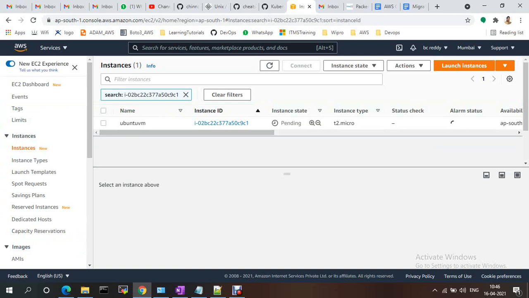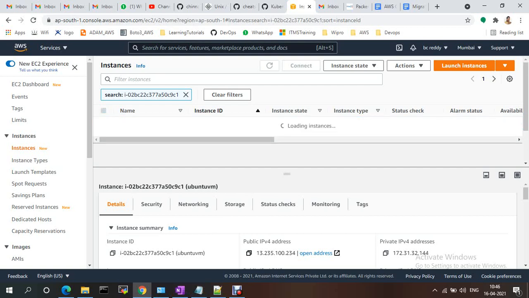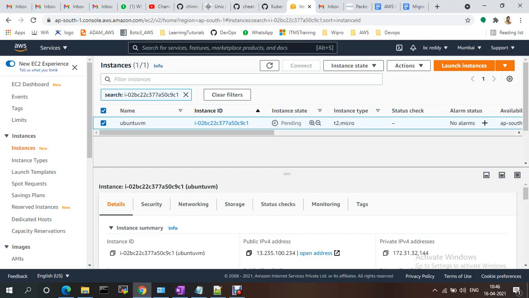I just created an Ubuntu EC2 instance. By default the user is ubuntu. With Amazon Linux it would be ec2-user, but here the user is ubuntu. Let me log into this instance.